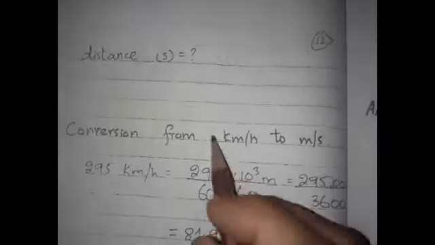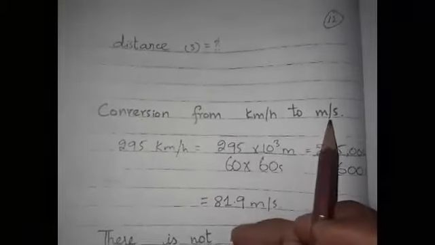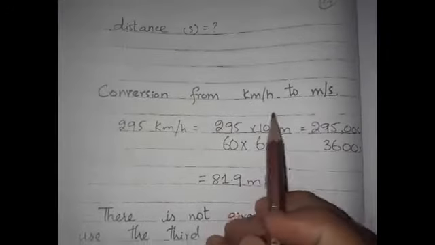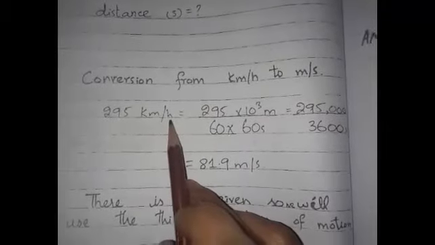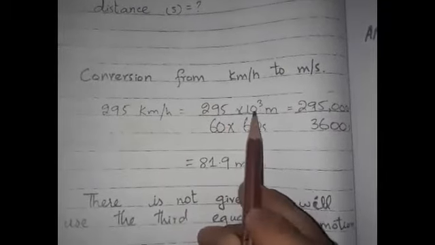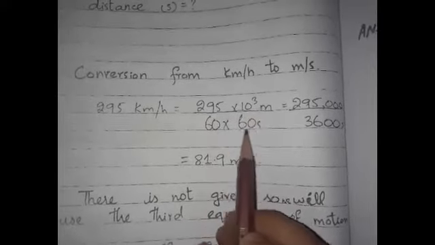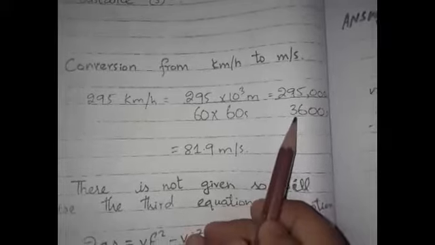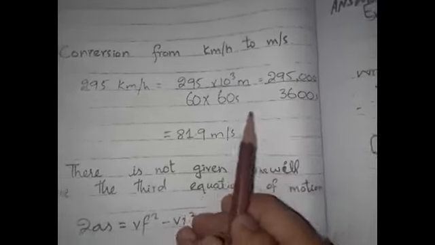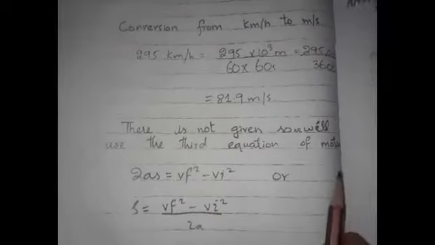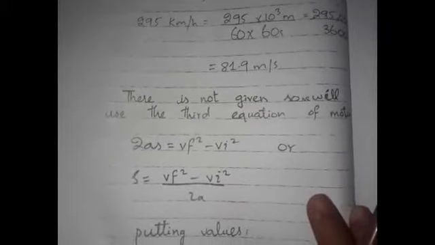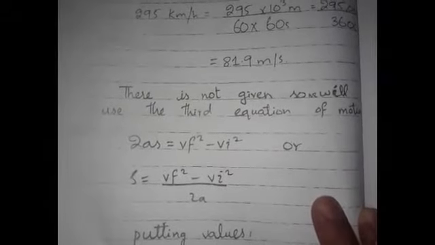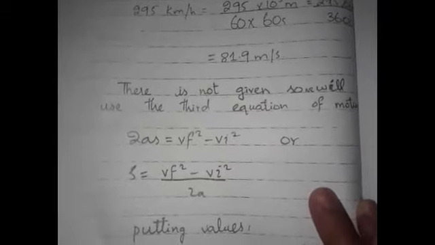Required is distance S. Conversion from kilometer per hour to meter per second: 295 km per hour is equal to 295 multiplied by 1000 and divided by 60 multiplied by 60. It gives us 295,000 divided by 3600 seconds, 81.9 meter per second. Time is not given, so we will use the third equation of the motion.